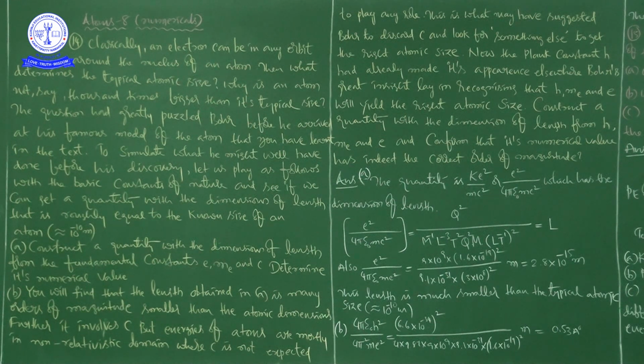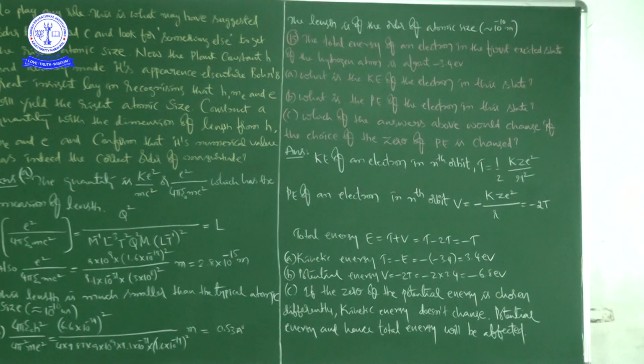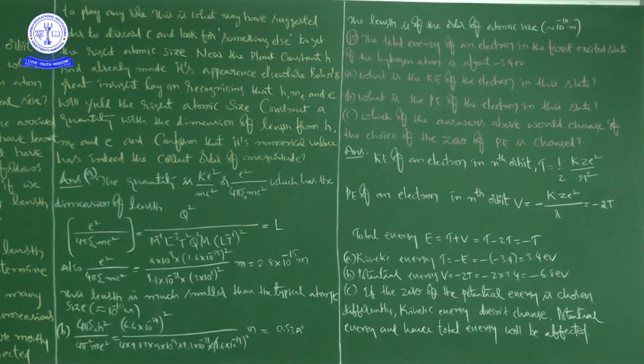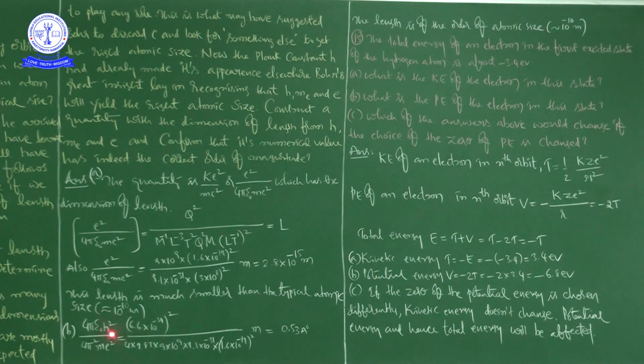That is problem number 15. Regarding problem number 14, I told you that in the case of A, we got the length much smaller than the typical atomic size, that is approximately equal to 10 to the power of minus 10 meters.